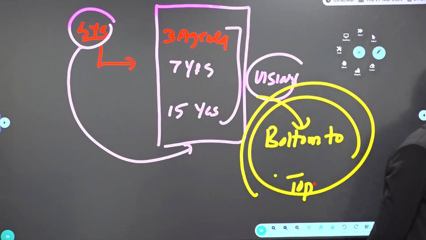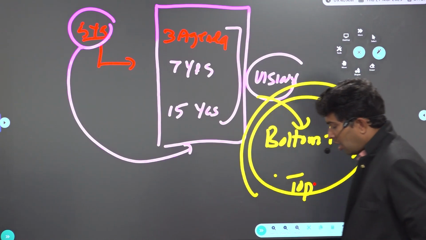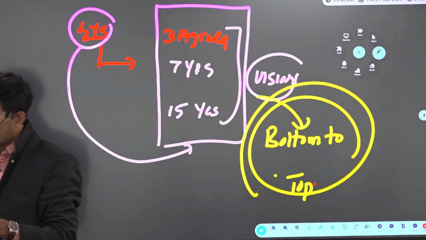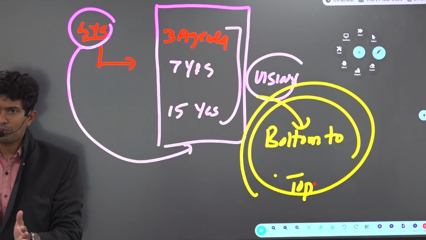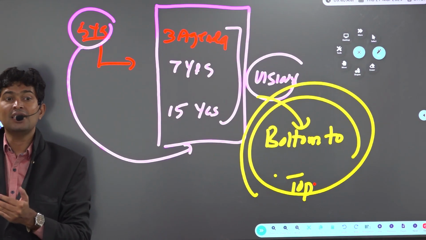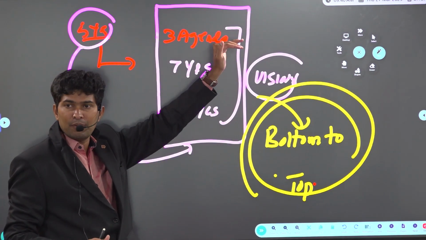Niti Aayog is following a bottom to top approach with integrated multi-level planning. What is the meaning of bottom to top approach, sir? First, all the villages come forward and make a block, meaning a mandal development plan. All the mandals will come together and make a district development plan. All the districts will come together and make a state plan that is integrated with the national planning. This is called the bottom to top approach.